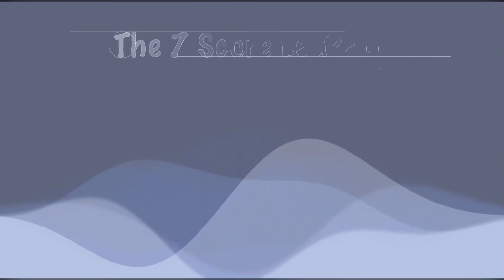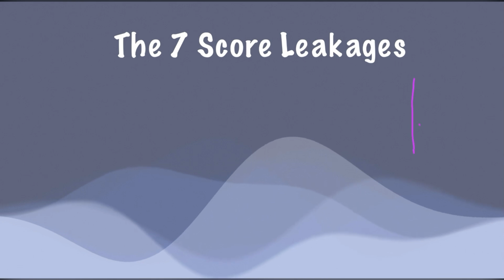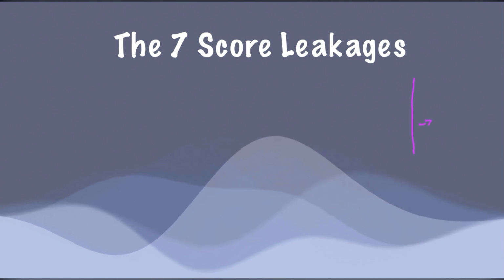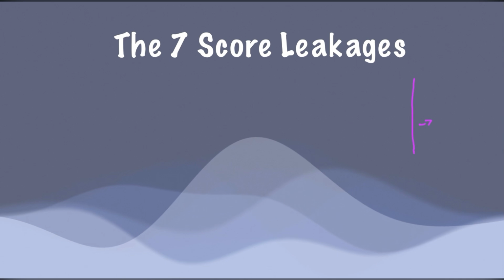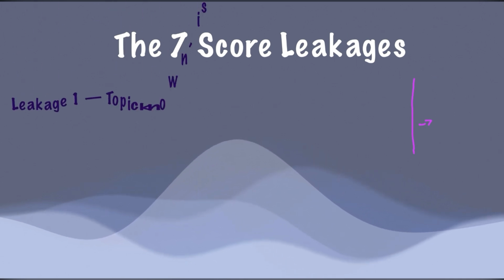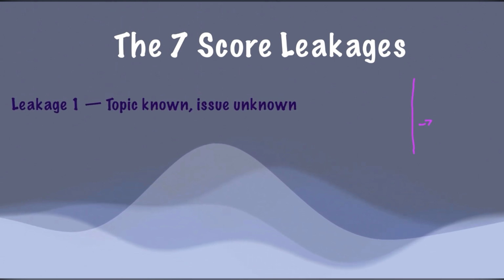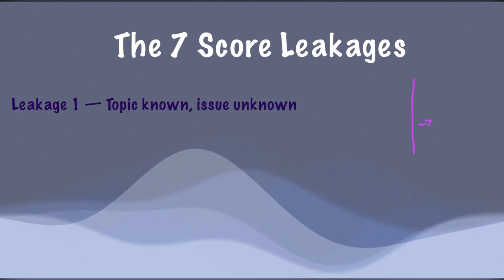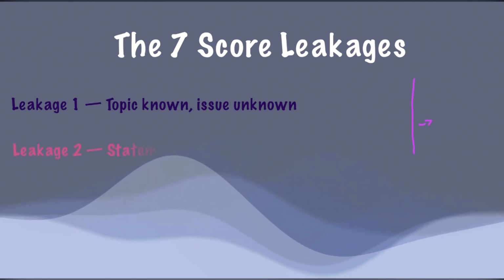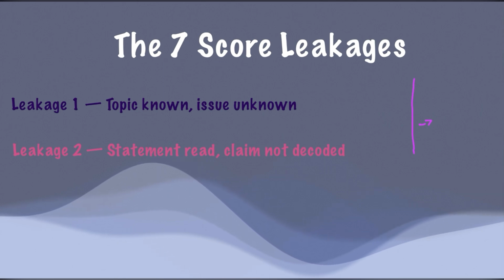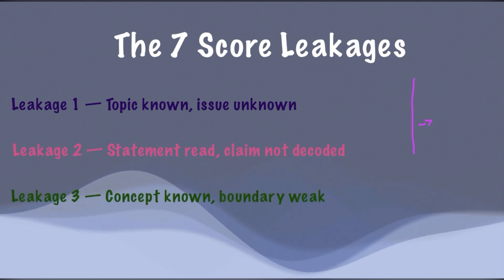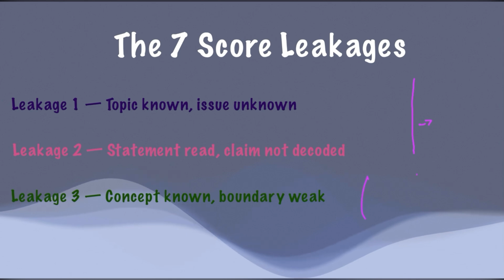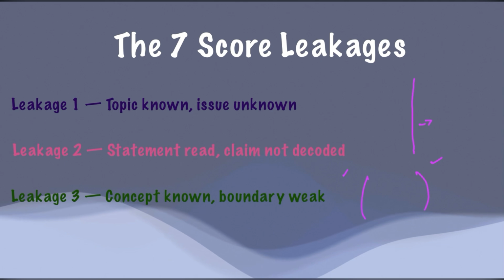So after understanding how an administrator arrives at a proper decision by following certain steps in decision making, even we have to follow certain steps in arriving at the most defensible answer. The first step is knowing the topic and the issue inside that question, decoding that particular issue and keeping it within the boundary limits. And if it is crossing the boundary limits, we can judge and arrive at the most defensible answer.